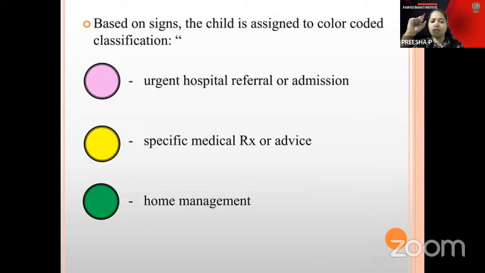The home management is for green, so remember, a green flag means you stay at home. If it is a yellow flag, specific medical treatment or advice should be given. And if it is pink or purple, urgent hospital referral or admission should be done.